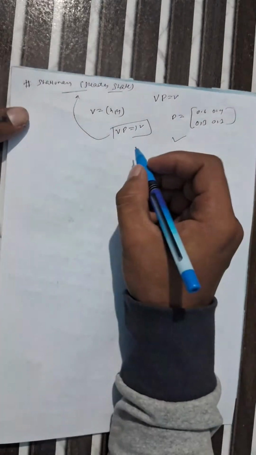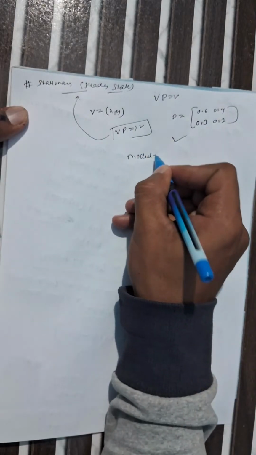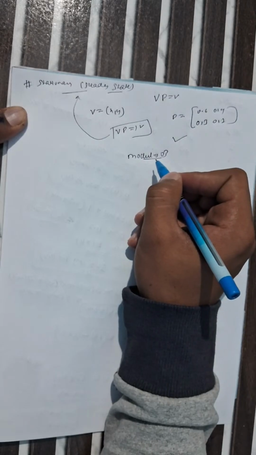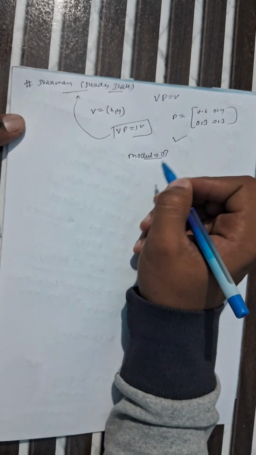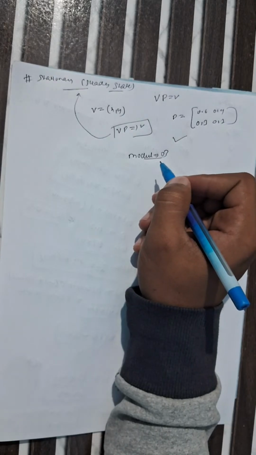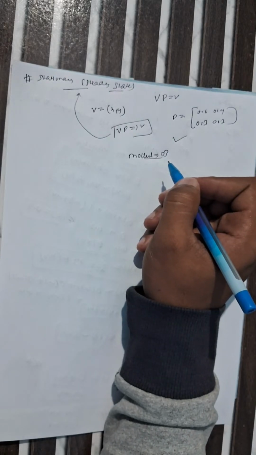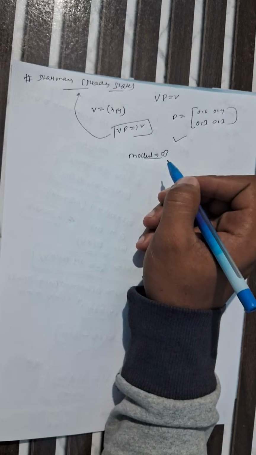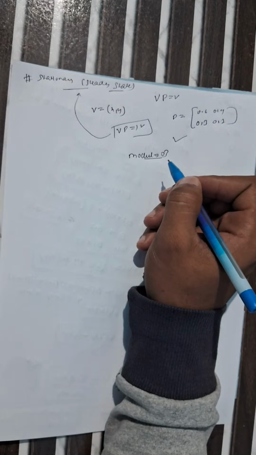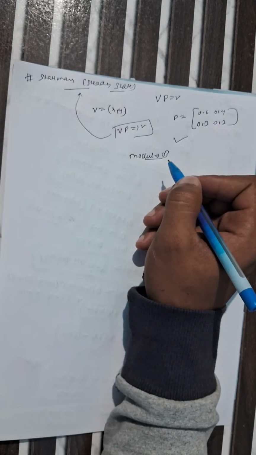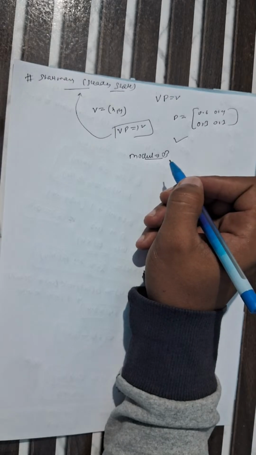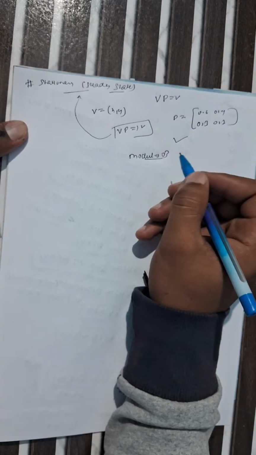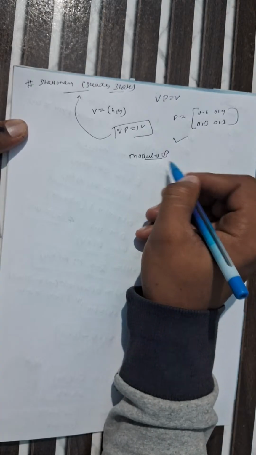So now we will move to module 3. We are taking an example to understand each and every formula from module 3.